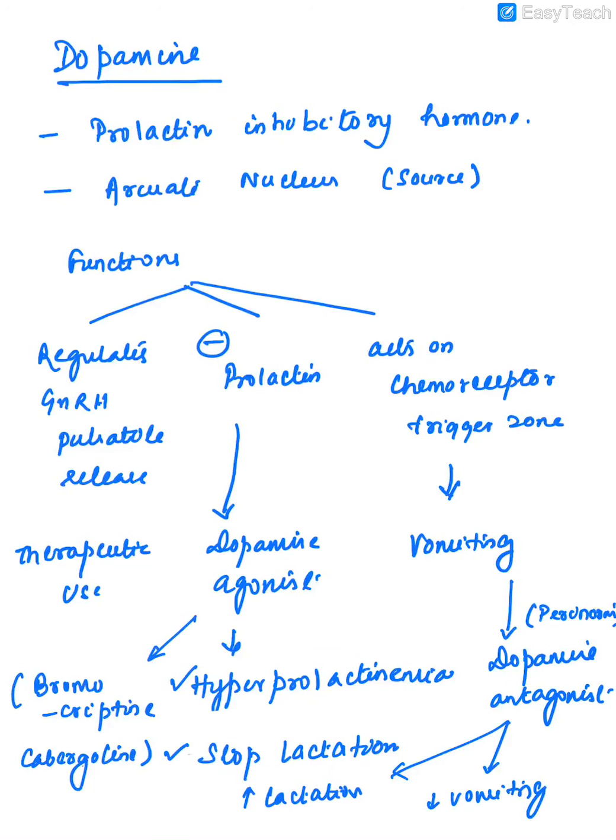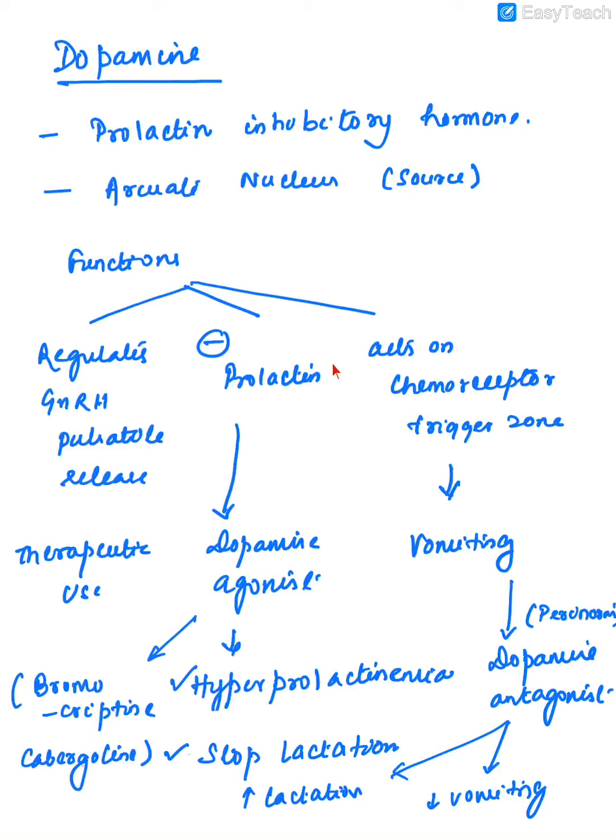Apart from GnRH, another important hormone that the hypothalamus produces is dopamine. The dopamine is also known as prolactin inhibitory hormone. The source of dopamine, as we already discussed, is the arcuate nucleus. The function of dopamine is to regulate the GnRH pulsatile release by having a negative effect on the arcuate nucleus. It, as the name suggests, inhibits prolactin. Dopamine also acts on the chemoreceptor trigger zone and causes vomiting.